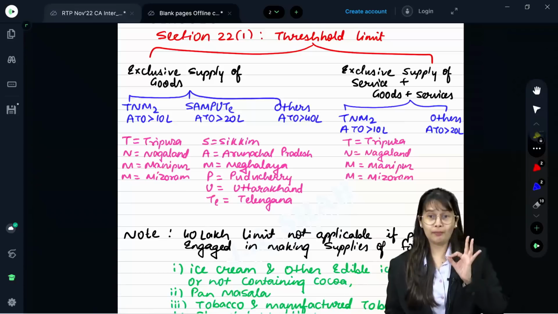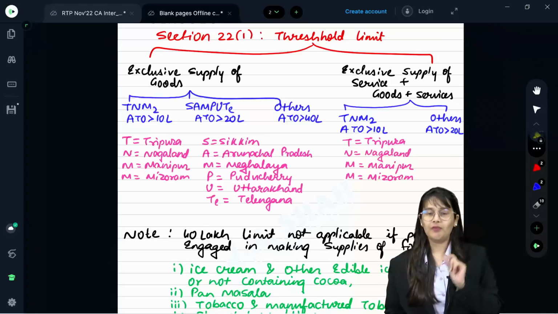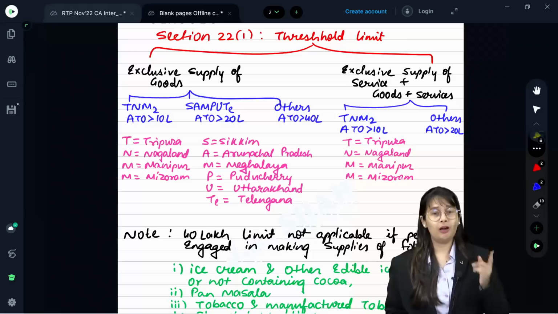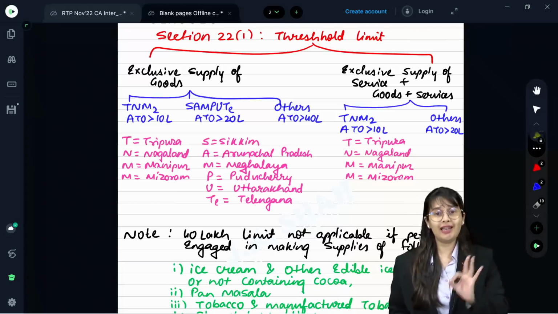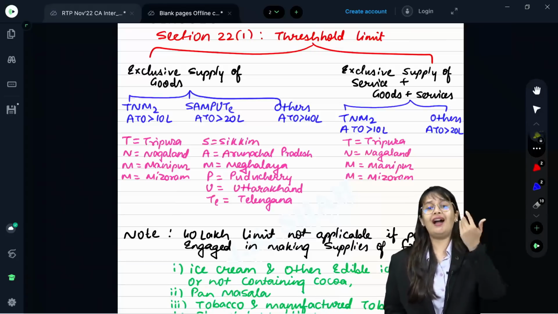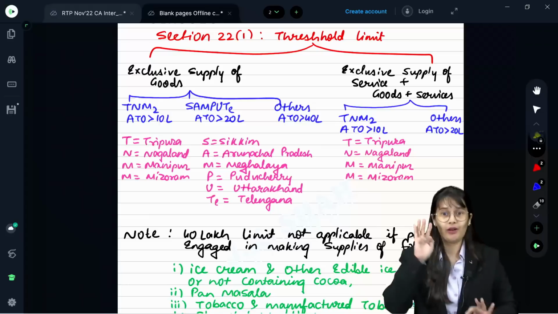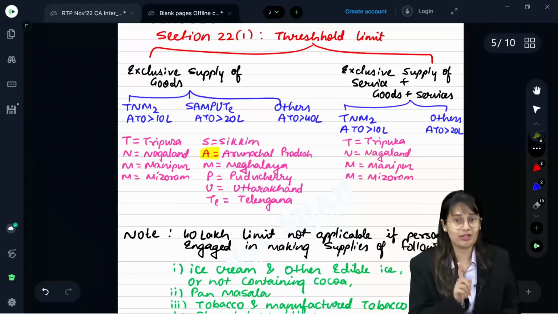If you belong to Sampute, Sampute stands for Sikkim, Arunachal Pradesh, Meghalaya, Puducherry, Uttarakhand, Telangana, if your aggregate turnover does not exceed 20 lakh, you are not liable, but if it exceeds, then you are liable to register. Others, other than Tanam and Sampute, if you are exclusively engaged in supply of goods, then the enhanced limit of 40 lakh will be applicable. In Assam, 40 lakh is applicable. Students make this mistake: they consider this A as Assam, but this is Arunachal Pradesh, okay?